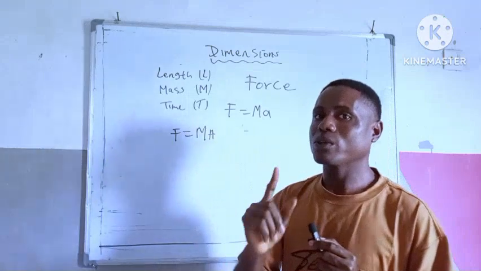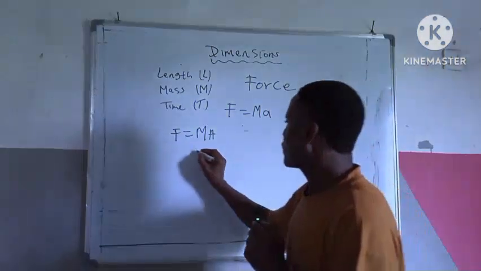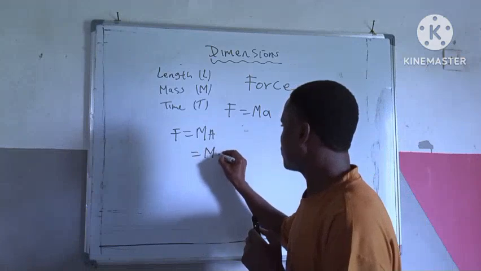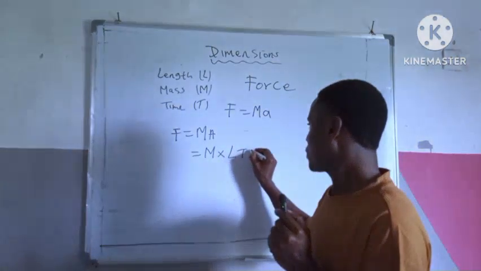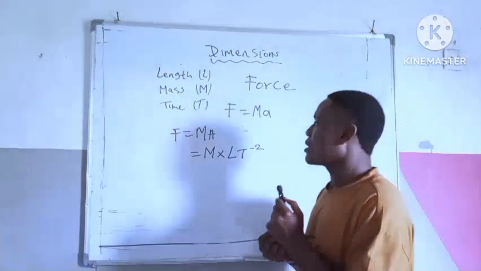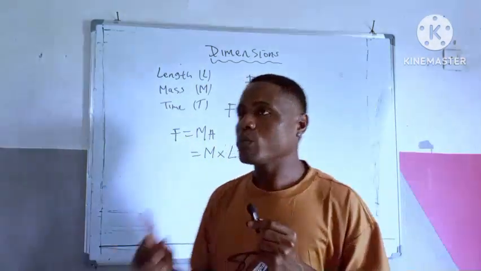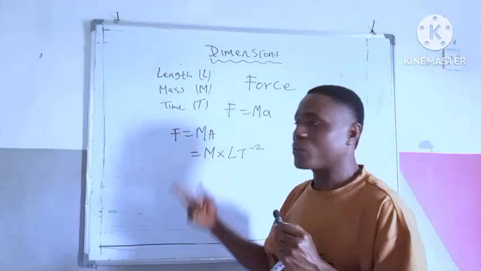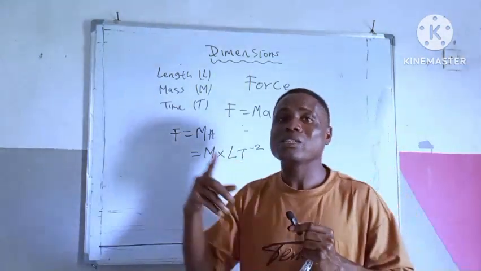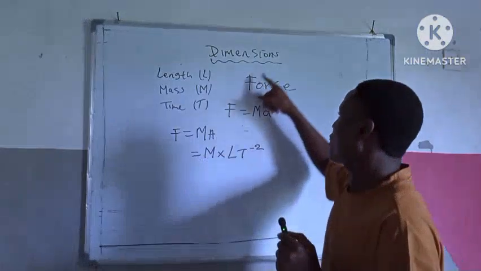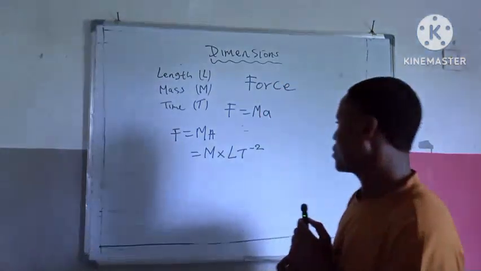And we already solved for the dimension of acceleration, right? So the only thing we will do is M multiplied by the dimension of acceleration, which is LT raised to negative 2, right? Now, this is a trick. When you are solving for the dimensions of other quantities, you'll be coming across acceleration. So you know that the dimension of acceleration is this, and you won't be wasting your time solving for the dimension of acceleration again. Are you getting the trick now? Okay, so please take note.